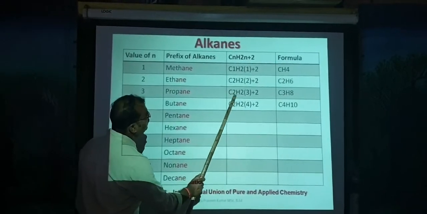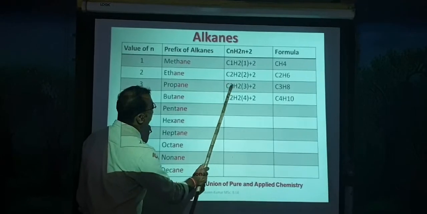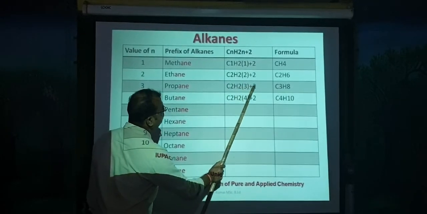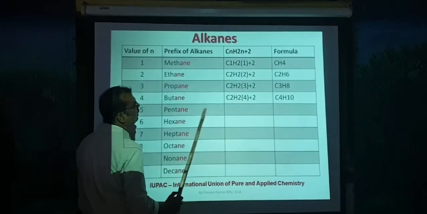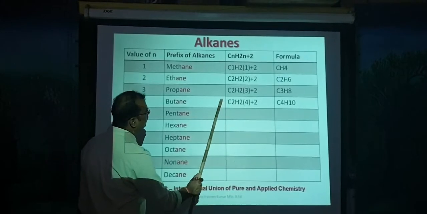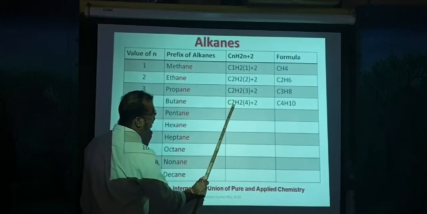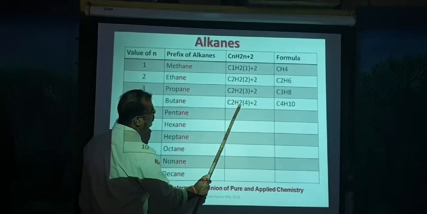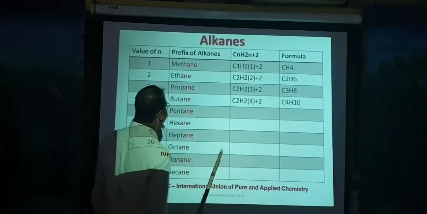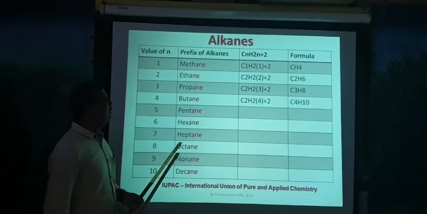Here we should write C3, H2 into 3 plus 2 gives C3H8. Butane: but indicates 4 carbon atoms. C4, H2 into 4 plus 2, C4H10. So it continues like this.